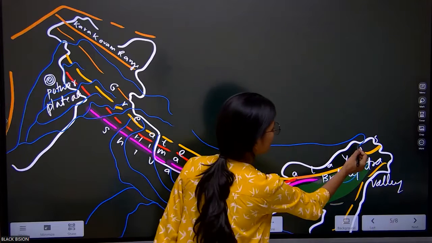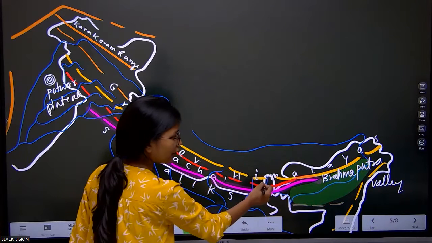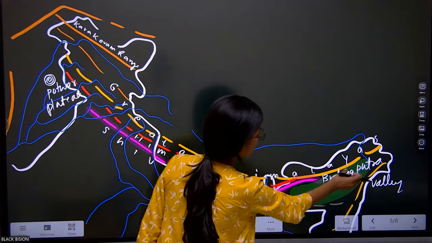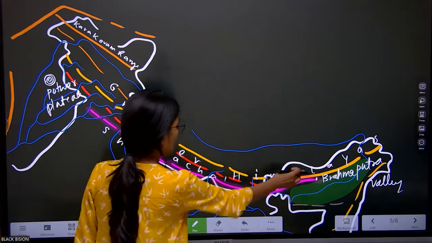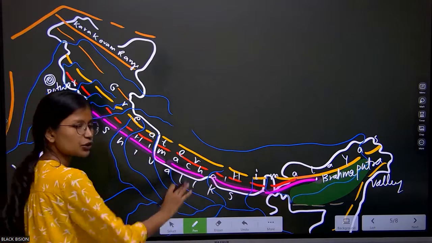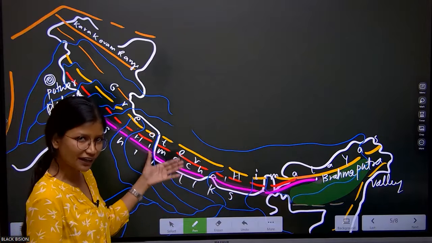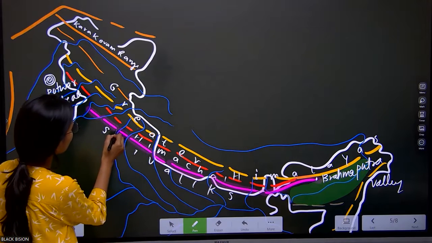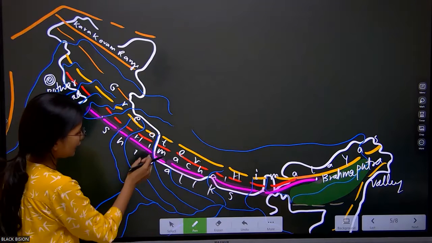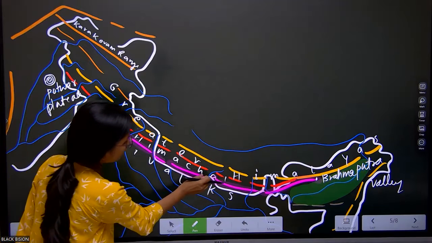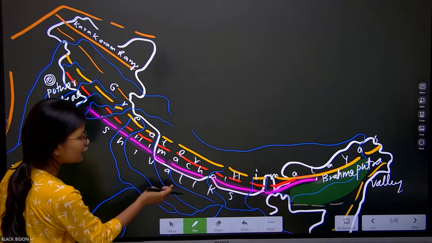Okay, so we can see the river Brahmaputra here. And this is the region where it exactly ends. So this is the Shivalik range of the Himalayan mountain. Can you see here, it is being dissected in different parts. This region has been given this particular space for the rivers to flow.